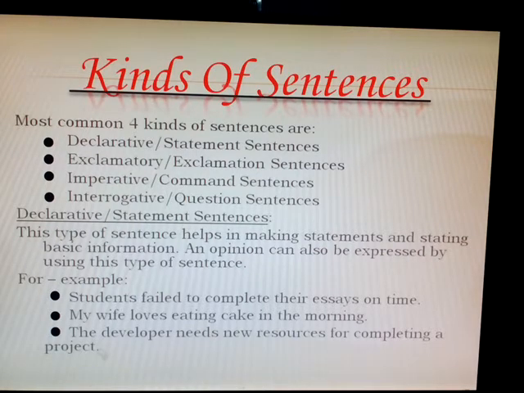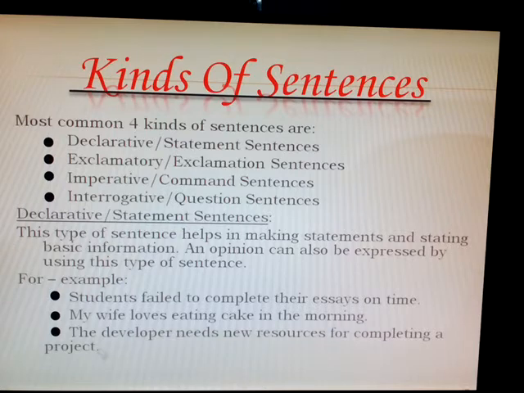First we will go with declarative or statement sentences. This type of sentence helps in making statements and giving basic information. An opinion can also be expressed by using this type of sentence. Here we just put statements forward. When we only put a statement, we call it a statement sentence or declarative, because you are making a declaration.